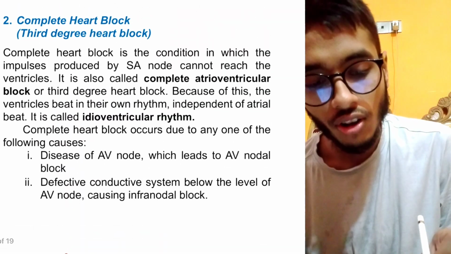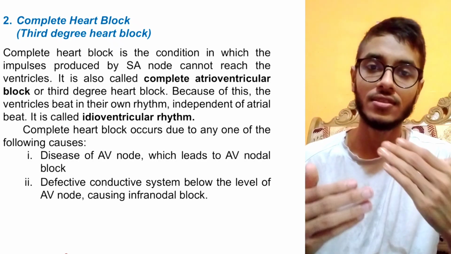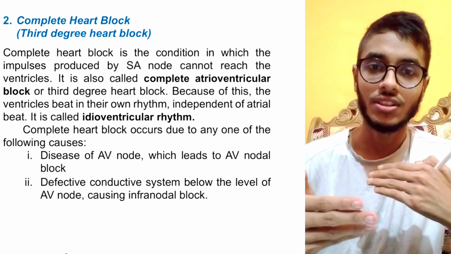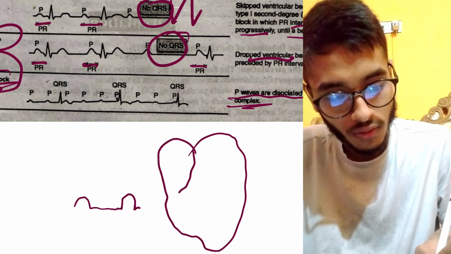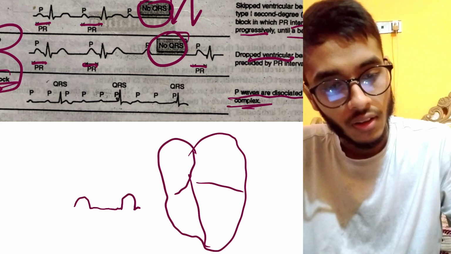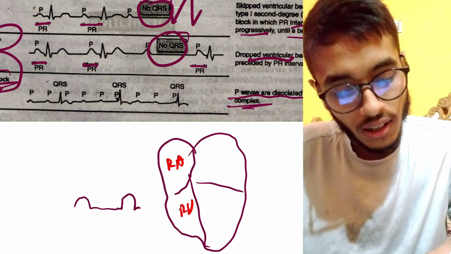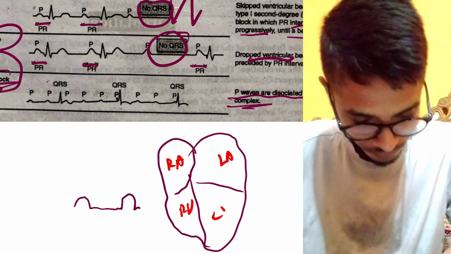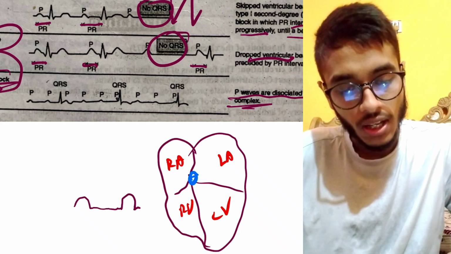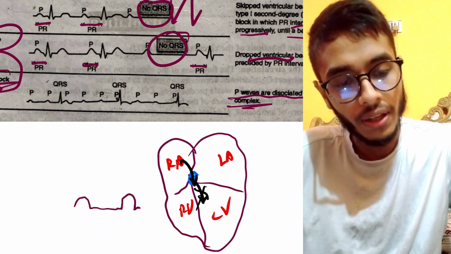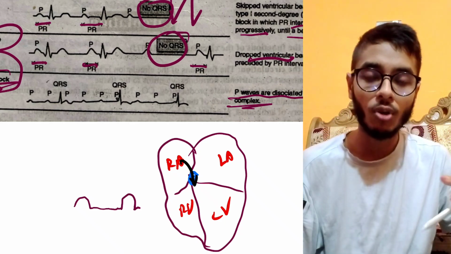Look into my ECG videos for more details. And in complete heart block, what occurs? That complete blockage occurs. I mean there is no impulse going from the atria to the ventricles. So in complete heart block, here is the right atrium, right ventricle, left atrium, left ventricle, and here is the AV node. From the right atrium, no impulses come to the ventricle. So the impulse going from the atrium to the ventricles is completely blocked.